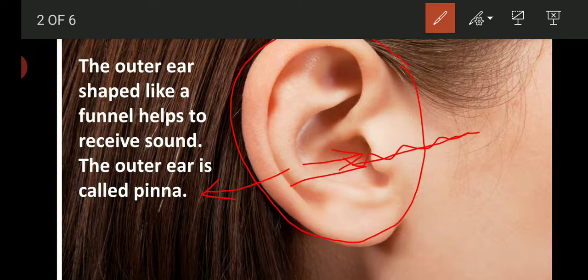The pinna directs the sound energy into the outer ear canal by overcoming the pressure difference inside and outside the ear. So the pressure inside the ear and outside the ear are different. The pinna helps to pass the sound through the pressure difference region. If the pinna is not present, it would be difficult for us to receive and understand the sound energy.